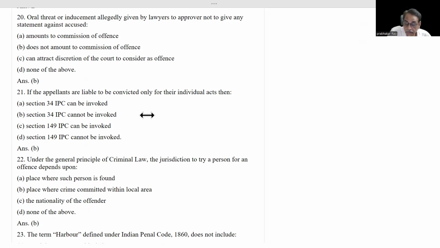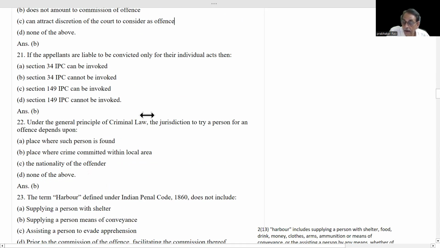among the accused, sharing of thought to commit such an offense, then Section 34 cannot be invoked. It is answer B. Common intention is absent.